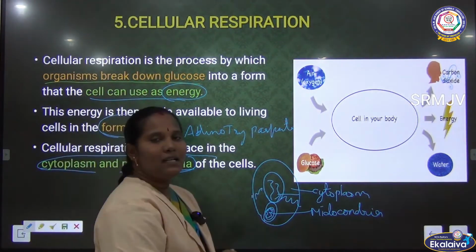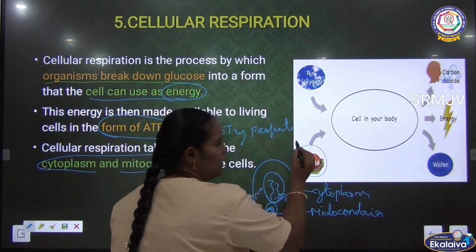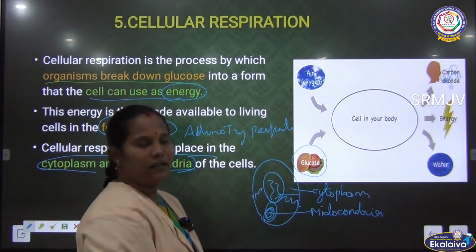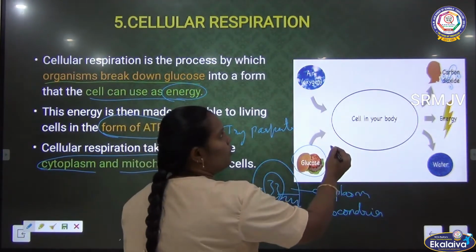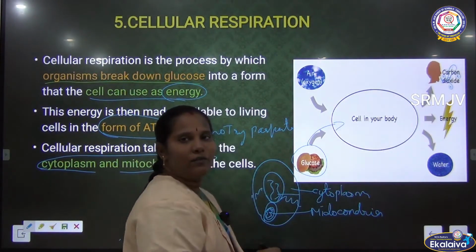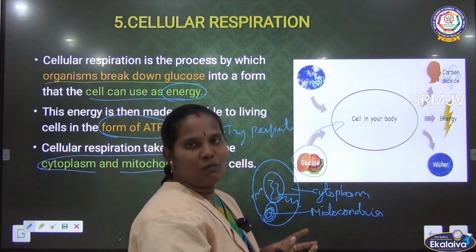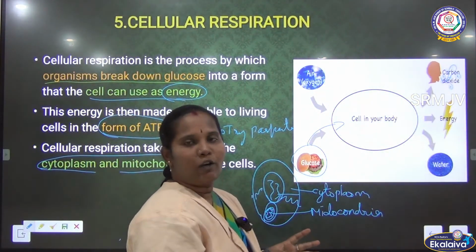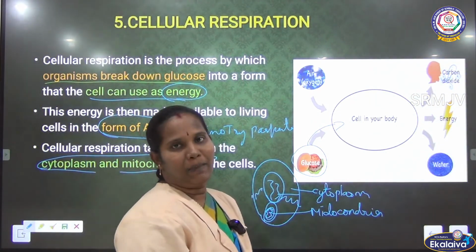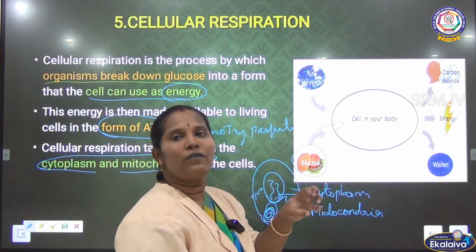How does cellular respiration happen? We are having food, isn't it? When we have the food, it will be broken down. The large particles will be converted into smaller particles. Breakdown means the digestion process happens. After the digestion, all the nutrients are absorbed by the cells.